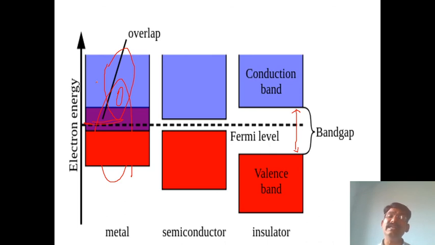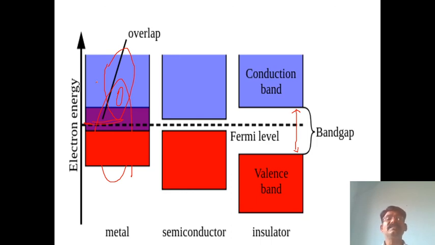When we either increase or decrease the temperature, or when we add some impurity to the semiconductor, then it acts as a very good conductor. The property will change. Semiconductors have some little bit of conductivity; sometimes they act as a conductor, sometimes not. It is a poor conductivity. When we increase the temperature, then it acts as a conductor.